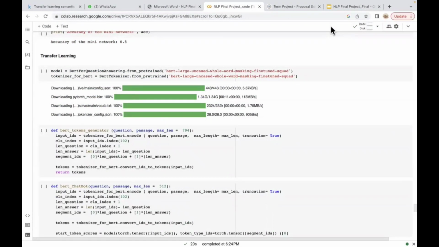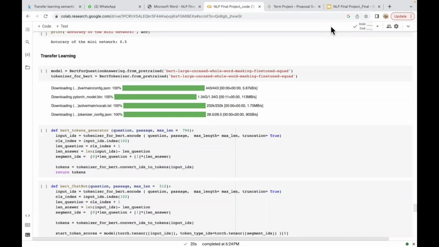Transfer learning. We perform transfer learning to train the chatbot. The model used here is BERT for question answering, with the tokenizer for BERT. And we are also giving a few predefined syntaxes for the chatbot to show up when the user begins to ask a question. And conclusion and results.